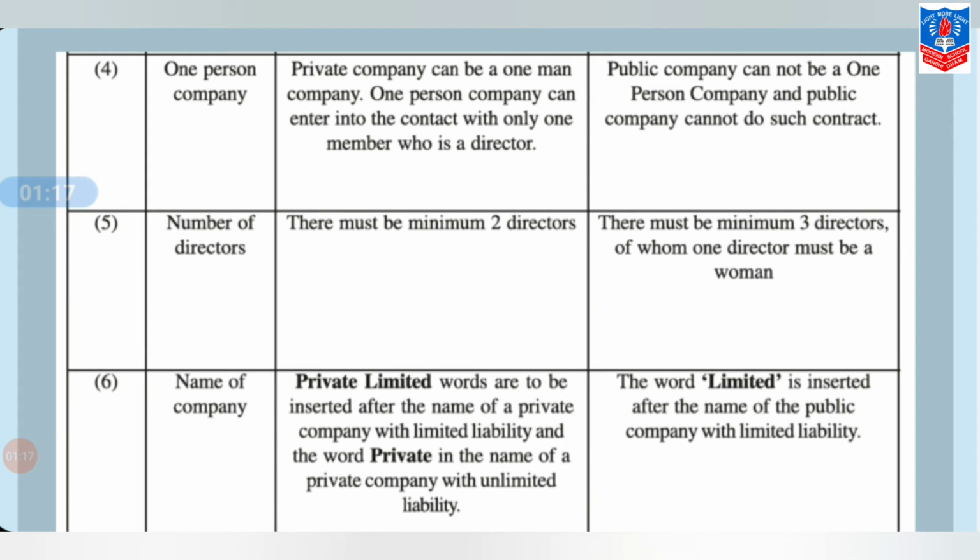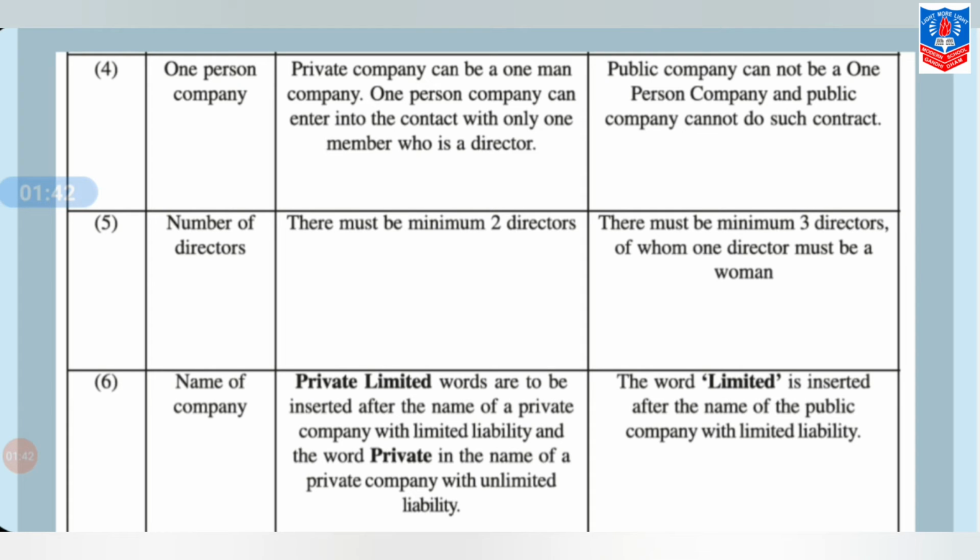Fourth point of difference, that is one-person company. Private company can be a one-man company. One-person company can enter into the contract with only one member who is a director, while public company cannot be a one-person company and public company cannot do such contract.